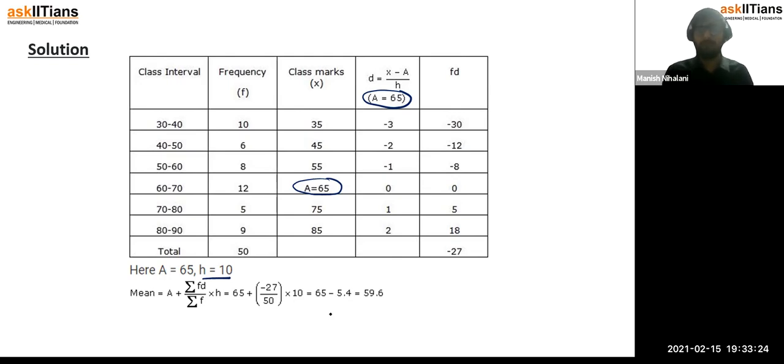Now if someone had assumed a as 60, he would have got an answer much closer, you can see 59.6, but here we have assumed 65, so the answer is a bit farther. It doesn't matter, the answer will be the same eventually in both cases, in any of the assumptions. So a here is 65. Why did we take h as 10 here? Instead of 10 we can also take 5, 7, 8, whatever, from which the calculations should be easy.